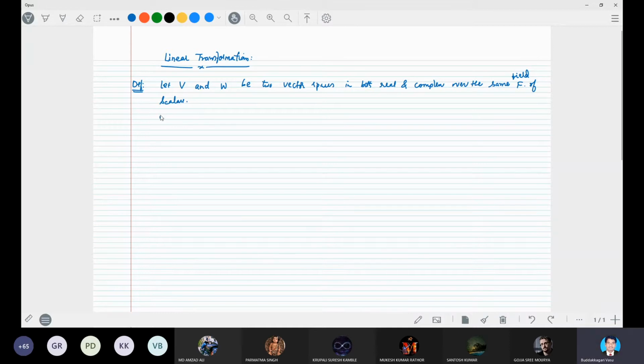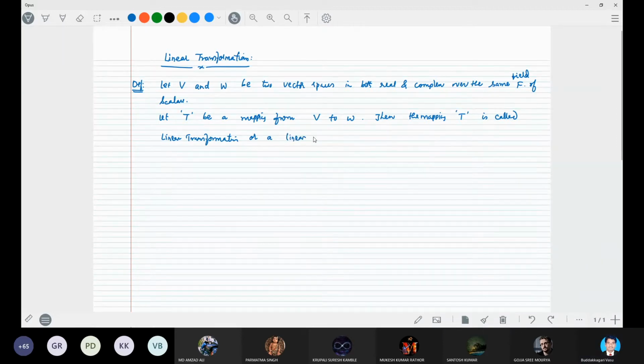Okay, and let T be a mapping from V to W. Then the mapping T is called a linear transformation or a linear mapping if it satisfies the following two properties.